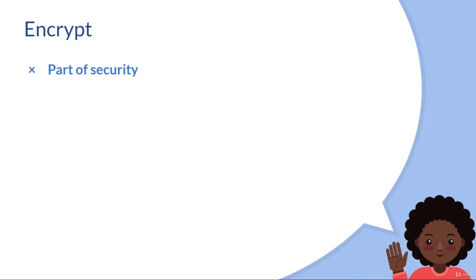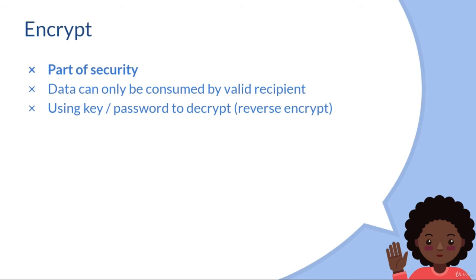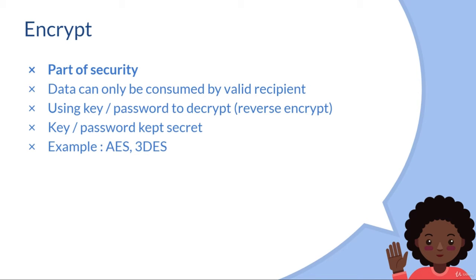Encryption is part of security. The goal is to ensure the data can only be consumed by a valid recipient. Encryption is transforming data in such a way that only valid users with a key or password can decrypt the encrypted data to get the original. The key or password is kept secret between the data sender and receiver. Examples of encryption are AES or triple DES.